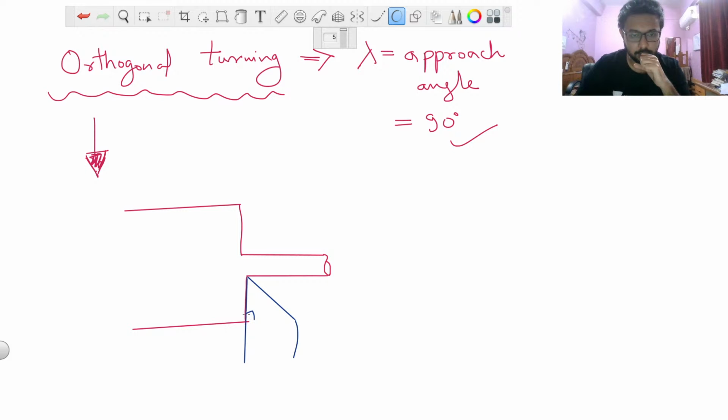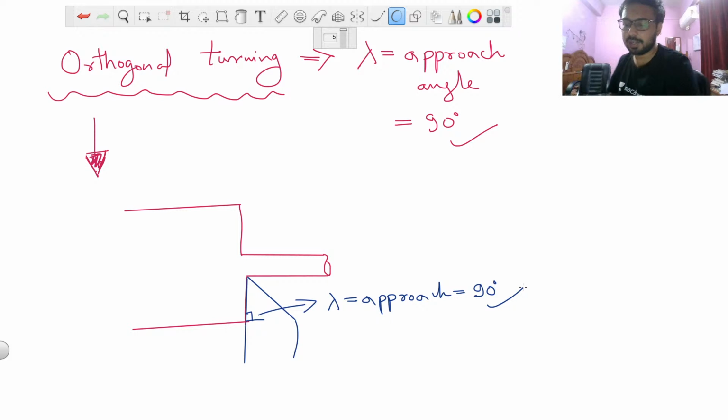So here, this is your approach angle, and it is equal to 90 degrees.